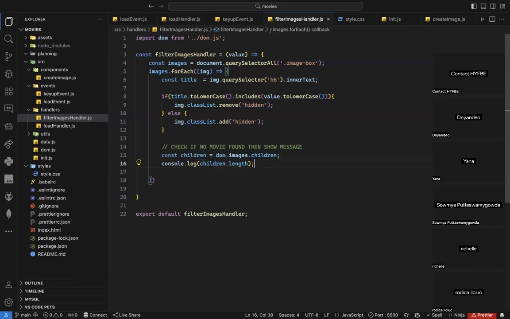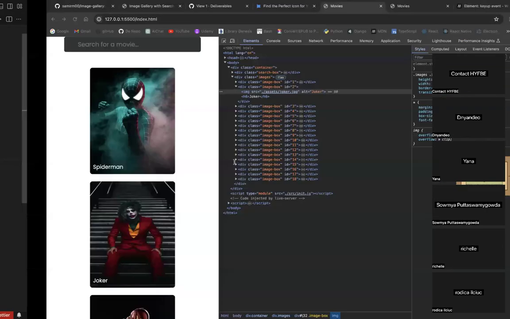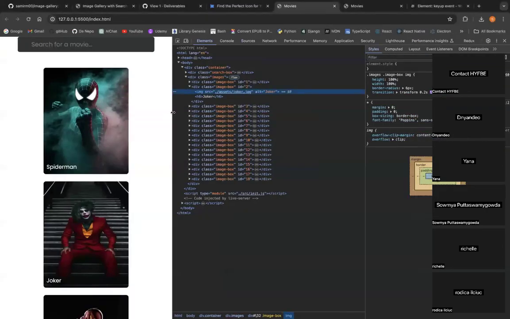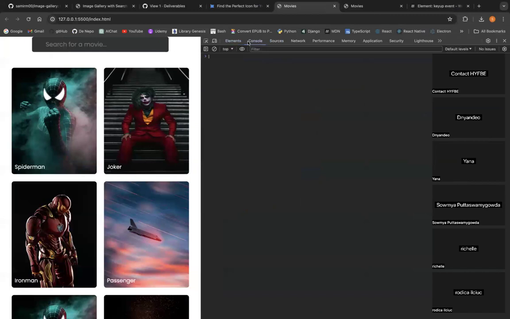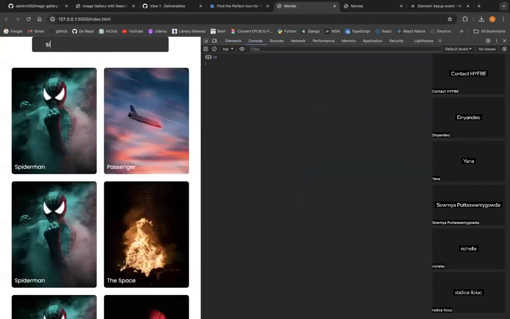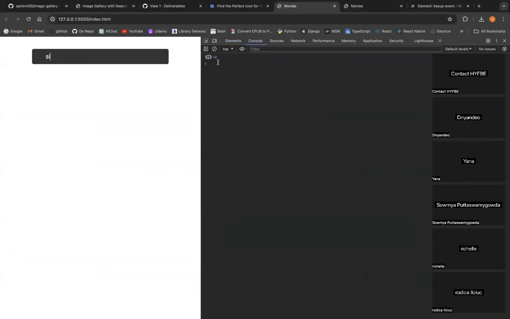children.length, it will tell me, or maybe a children. So children here, it will be an HTML collection. If I say links, it will tell me how many. So let's go here. And now let's type Spider-Man, for example. If I say Spider-Man, it's telling me I have 18 children. Actually, that's a problem. Because in reality, it's not 18 children.